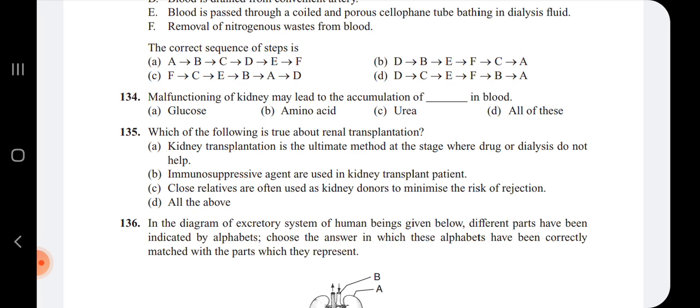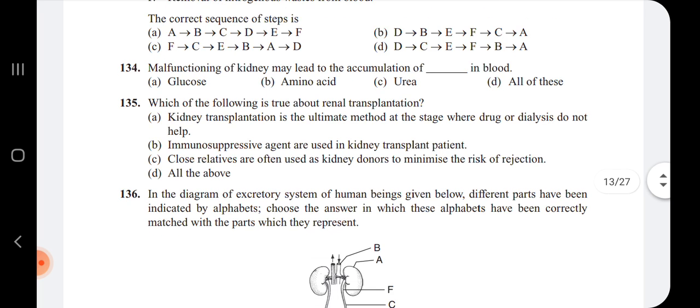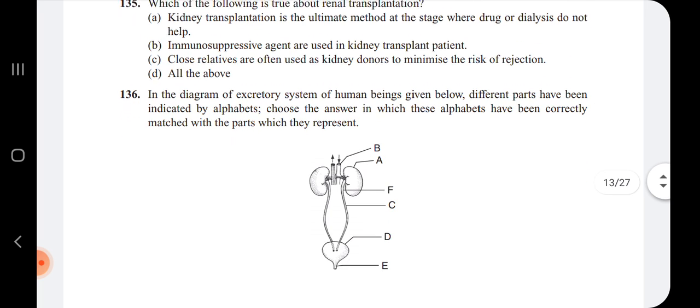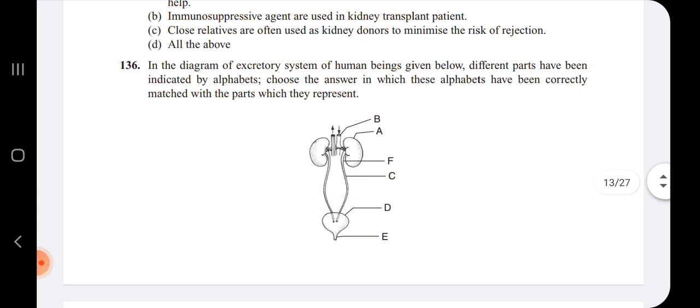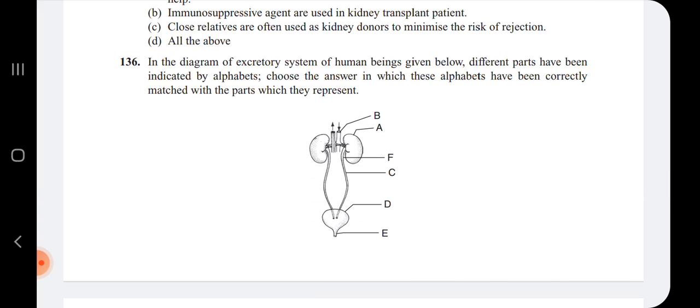So here whatever they have mentioned, A, B, C, all are true about the renal transplantation, hence option D is the correct answer. So here they have given the diagram of the excretory system, where we need to identify the parts of the diagram. What is the B, what is the A?